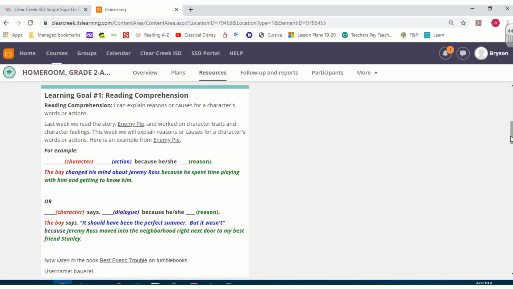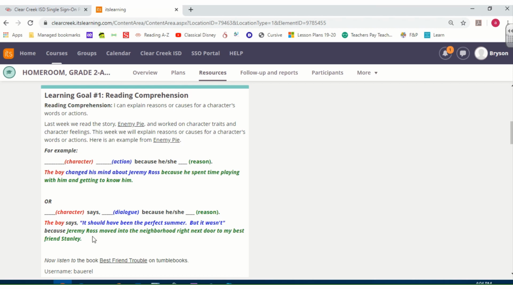So last week we read the story Enemy Pie, and we worked on character traits and character feelings. This week, we're going to explain reasons or causes for a character's words or actions. So here's an example from Enemy Pie. The boy changed his mind about Jeremy Ross because he spent time playing with him and getting to know him. So we're explaining who the character is, what action they did, he's changing his mind, and then why he changed his mind.